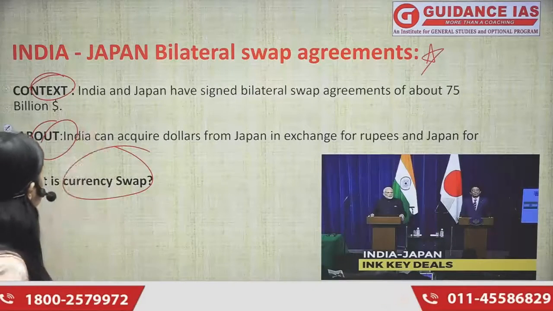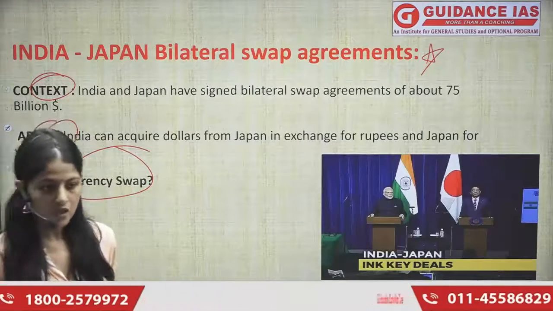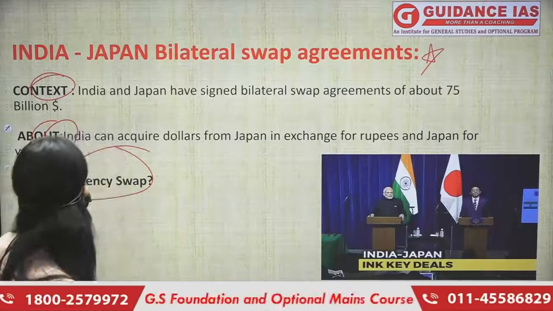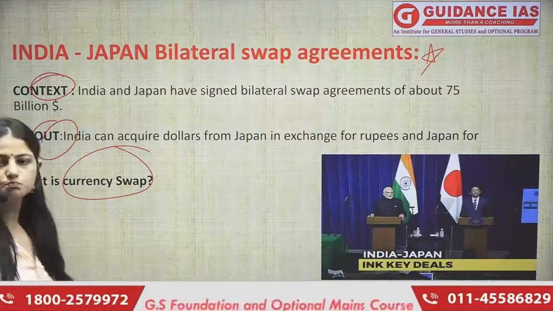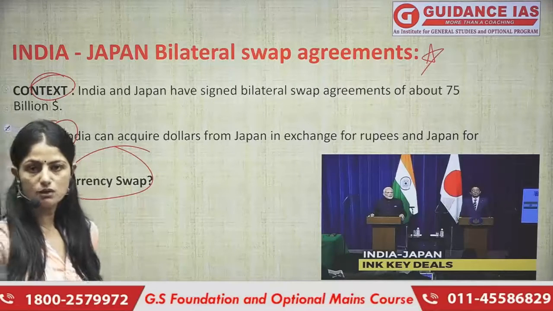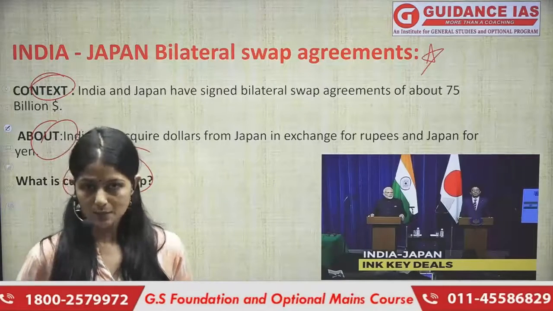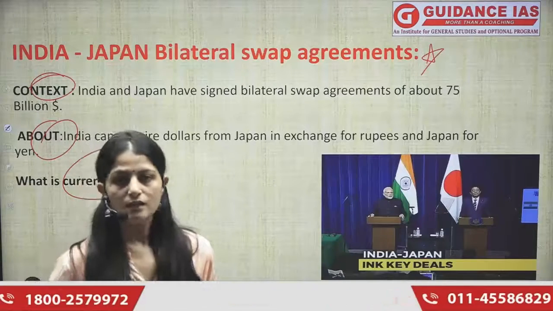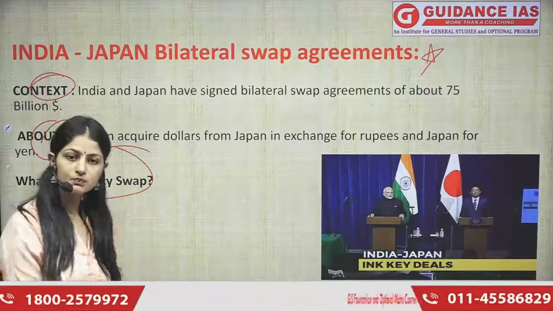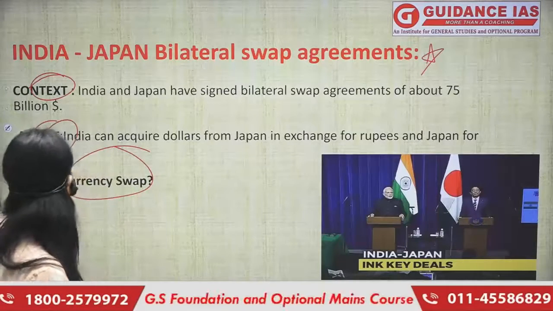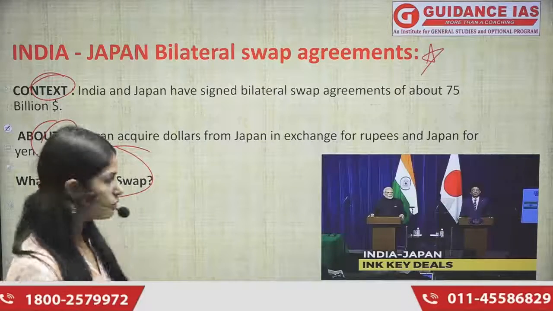The context is that India and Japan have recently signed a swap agreement. But what is a swap agreement? If two countries sign this kind of agreement, it means they can exchange their local currency for dollars.